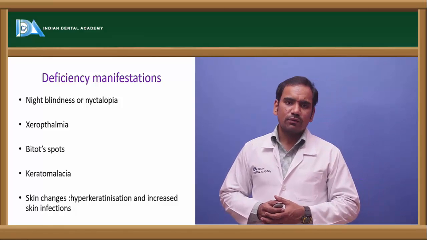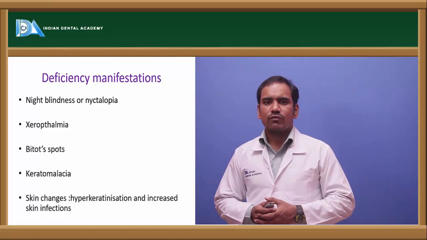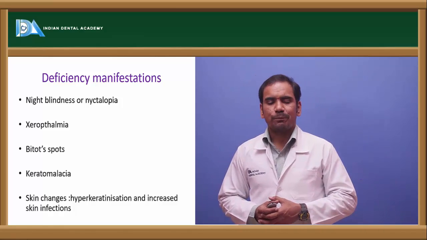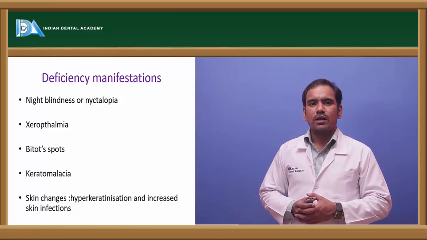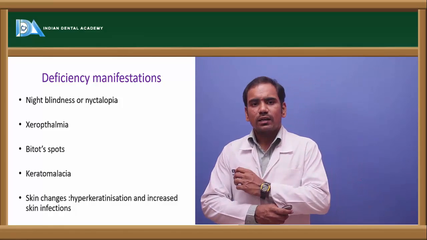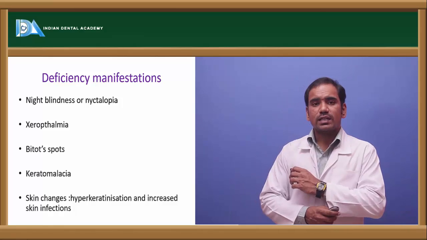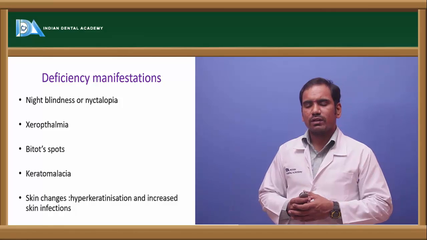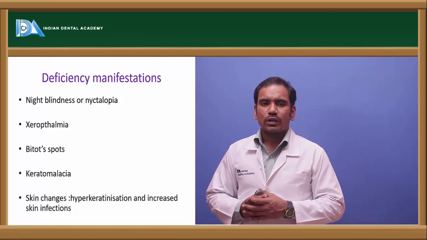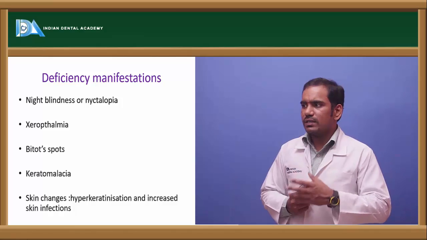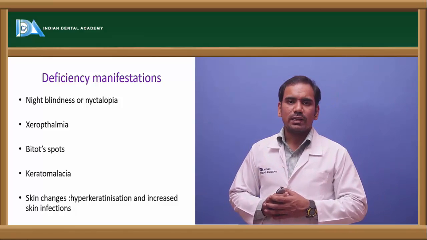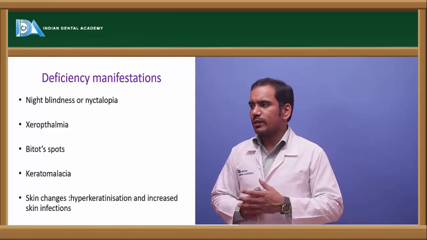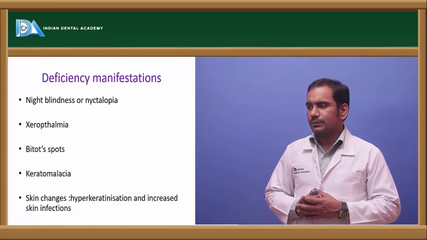And coming to deficiency of vitamin A, what happens in case of vitamin A deficiency? It leads to night blindness or nyctalopia. So there is decreased vision in dim light. Whenever a person enters dim light areas, or low light regions, there is difficulty in seeing. That is called night blindness. They cannot see at night, right? It is also called nyctalopia. That is because of deficiency of vitamin A.